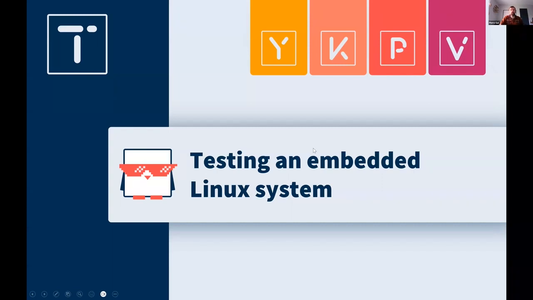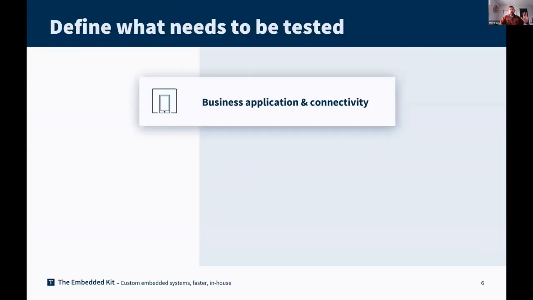Let's continue and now focus a little bit more on embedded Linux systems, because today we would like to share how we can achieve automated testing to enhance the quality of Linux porting on specific hardware. What needs to be tested?